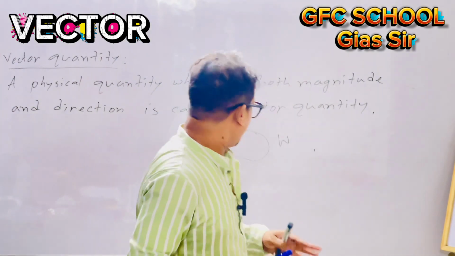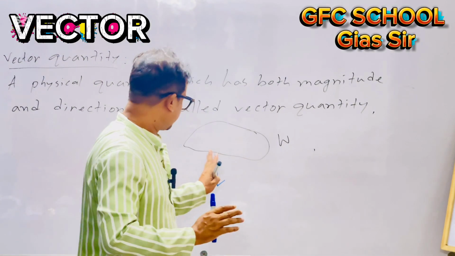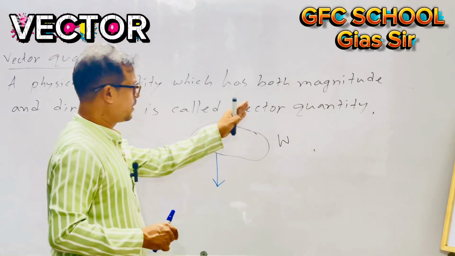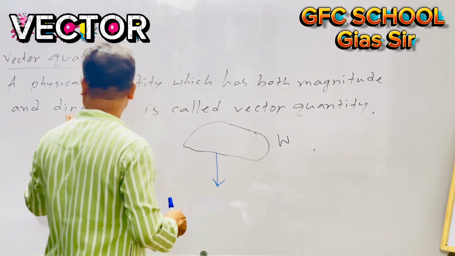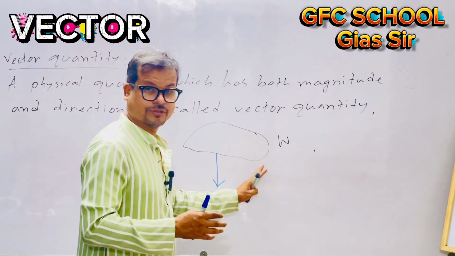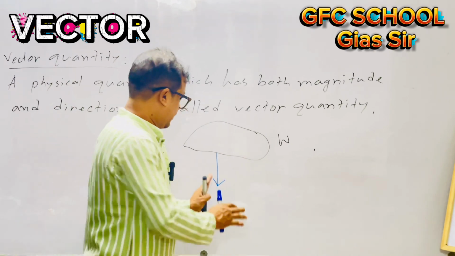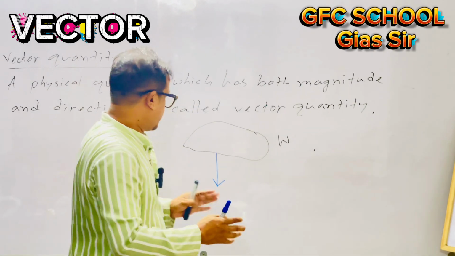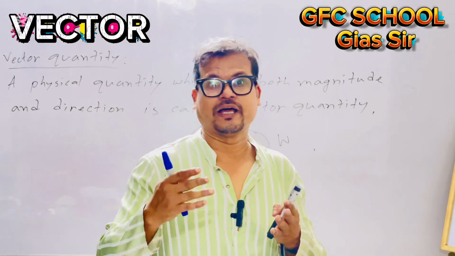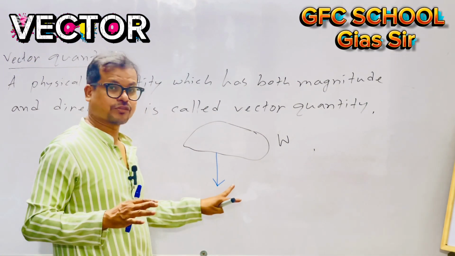So for measuring the weight, you need two things: one is magnitude and the other one is direction. Without thinking about the direction, you can't measure the weight. That's why I'm saying weight is a vector quantity, and vector quantity means it has both magnitude and direction. Weight has a direction towards the force. If you think about the left side, right side, upper side, you can't measure the weight of the object perfectly, because along these directions the attraction force is not the same.